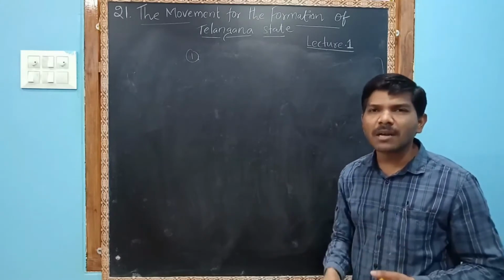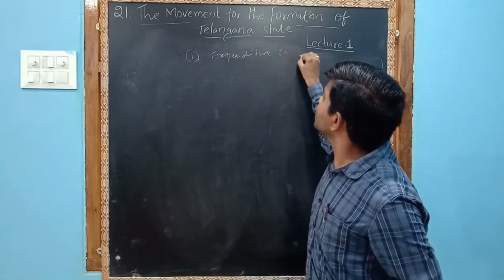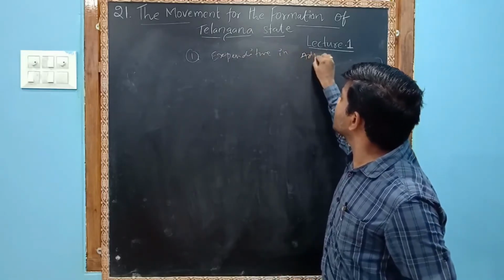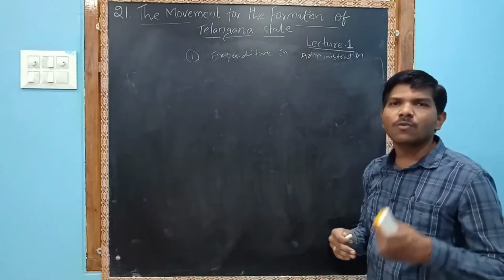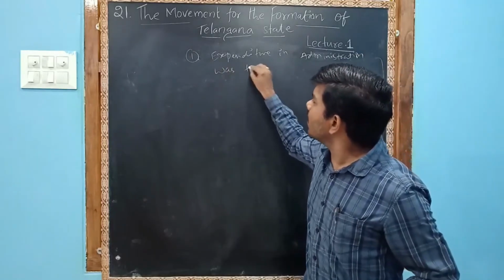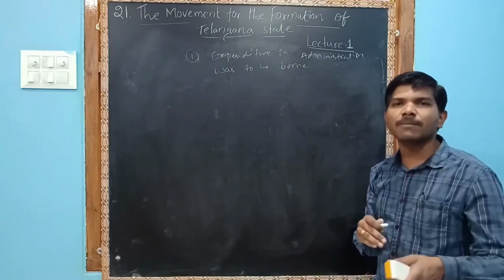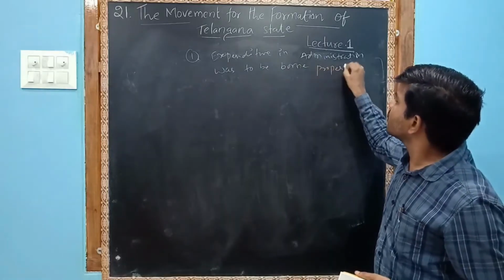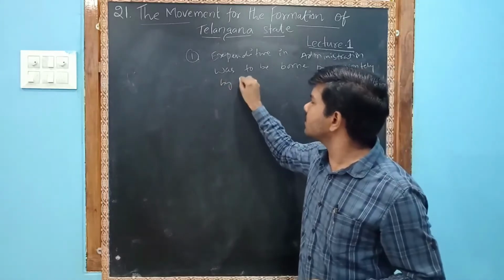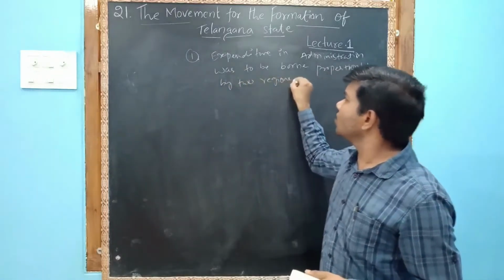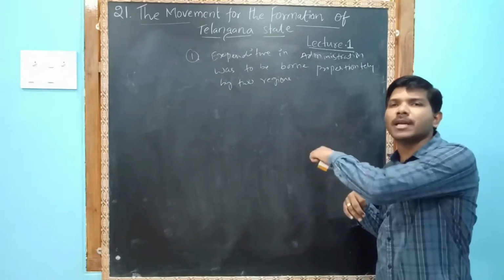Expenditure on administration was to be borne proportionately by the 2 regions.